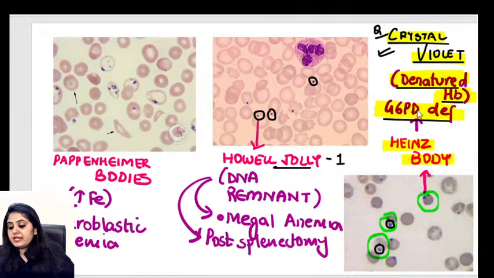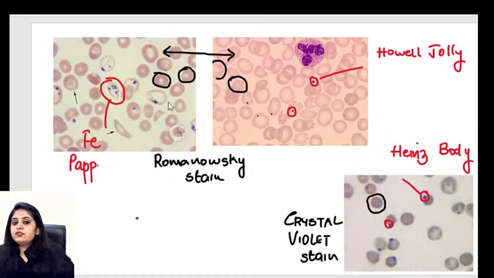Now let's see some other rare questions, like Dr. Akshay is saying hemolytic anemia shows Howell-Jolly bodies. It can. Hemolytic anemias can also show. So see, for everybody, if you come down to reading all the 10 causes, then everything is possible. But we have to focus on the most important causes on which we get a question. So yes, Howell-Jolly bodies have been reported in hemolytic anemia undoubtedly, but unlikely to get a question on that. So these three are done, and I hope the confidence has come on how to identify these three bodies.